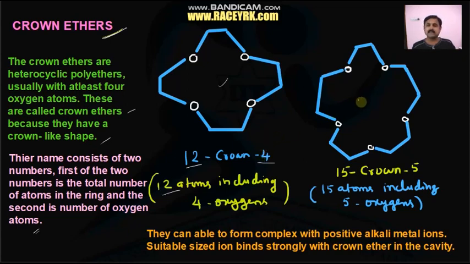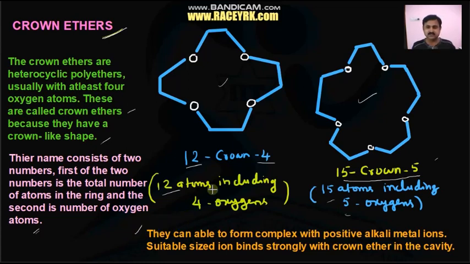See the next one here. In this we have 1, 2, 3, 4, 5 oxygens. The remaining 10 are carbon atoms belonging to methylene groups. So 15 atoms including 5 oxygen atoms are there in this 15-crown-5 structure.